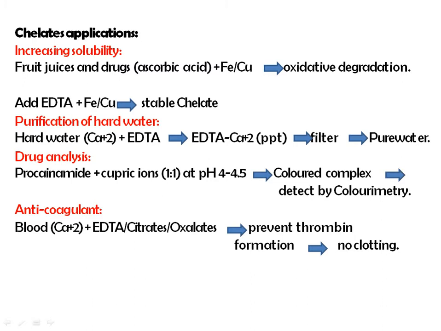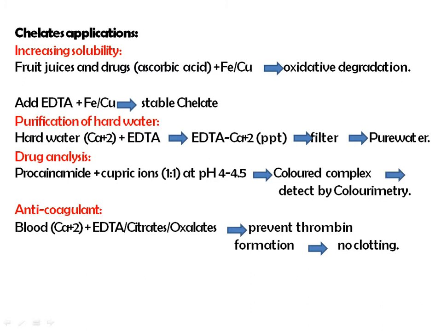Then in drug analysis, like procainamide, it forms a complex with cupric ion at a pH range of 4 to 4.5. Then it forms a colored complex, and that colored complex can be measured colorimetrically. Intensity of color is directly proportional to the concentration of that drug. Based on this principle, we can determine the amount of drug in the sample.